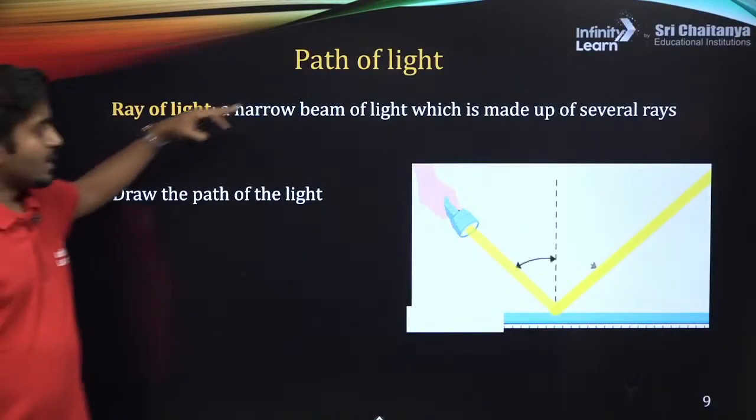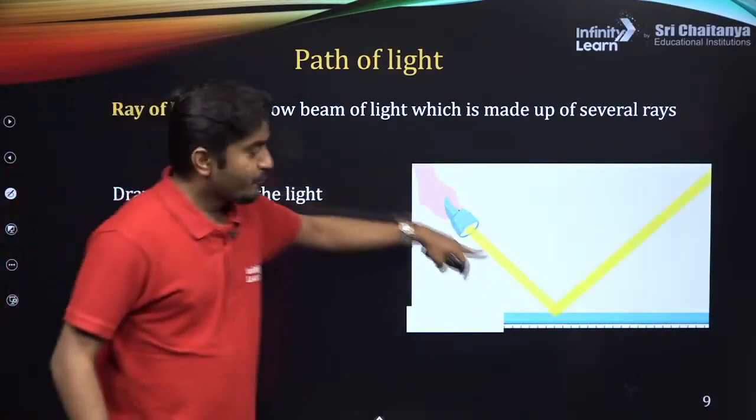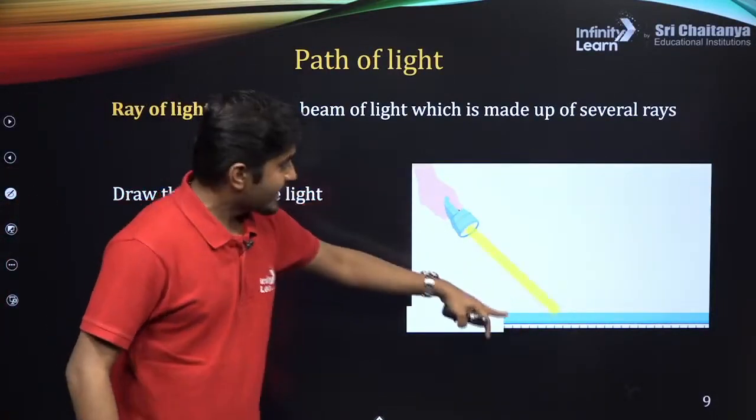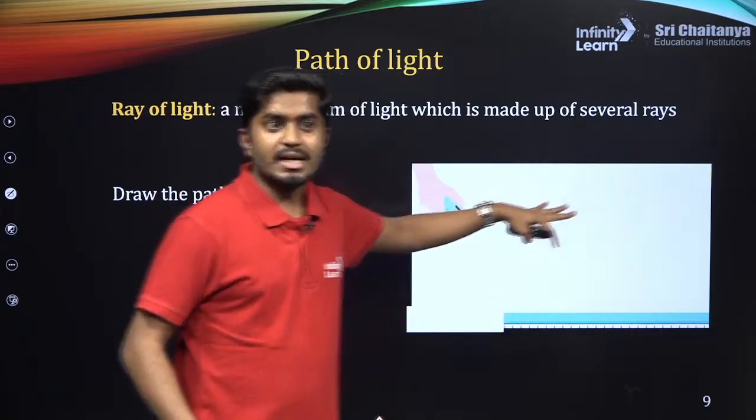Now, when light falls onto a smooth surface, it bounces back. There is a reflection. Can you draw?